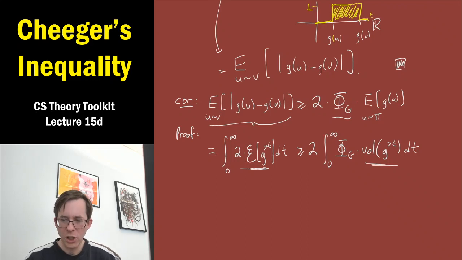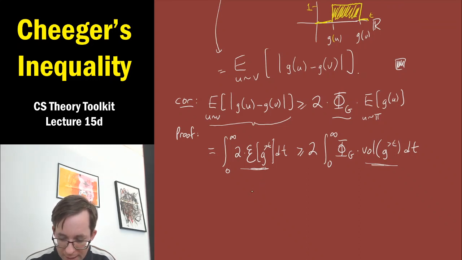Actually, there's a slight catch here. In the definition of phi g, you're only allowed to make this assertion when the set itself has volume at most 1/2. You only look at sets of vertices whose volume is at most 1/2 and say that they have conductance at least phi g. But luckily, this is where convenience comes in, because the volume of the set of points where g is greater than t is at most the volume of g greater than 0.